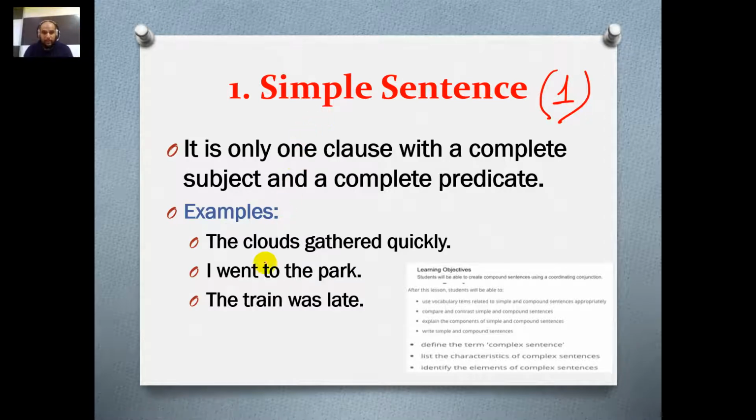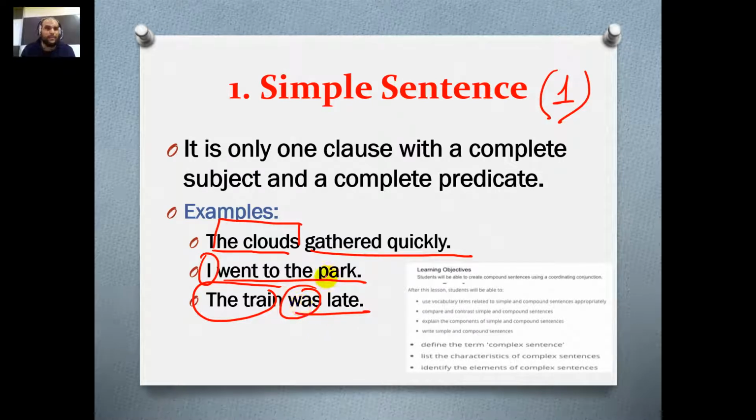For example, the clouds, subject, gathered quickly, complete predicate. I, complete subject, went to the park, complete predicate. The train, complete subject, was late, complete predicate. As you can see here, we have a linking verb, which is the verb to be in the simple past tense.